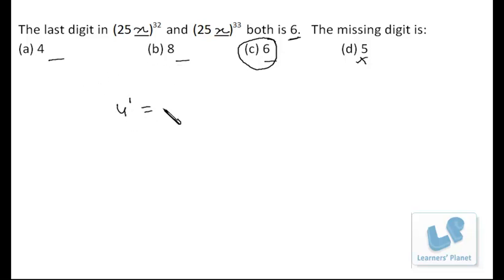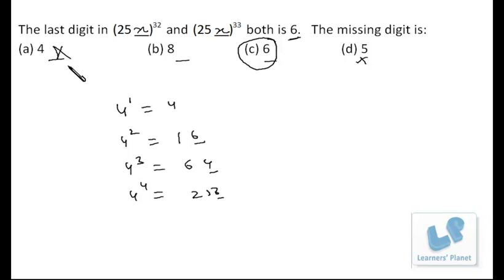Now 4 raised to 1 will end in 4. 4 raised to 2 will end in 6. 4 raised to 3 will end in 4 again. 4 raised to 4 will end in 6. So if 4 is having odd power, then it will end in 4, and if 4 is having even power, then it will end in 6. Here we have an even power and here an odd power. So x cannot be 4, because in one case the unit digit will be 6, and in the other case, the unit digit will be 4. So it cannot be the right choice.